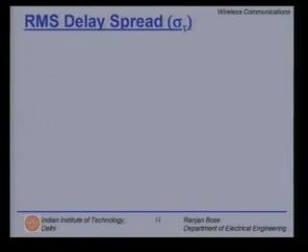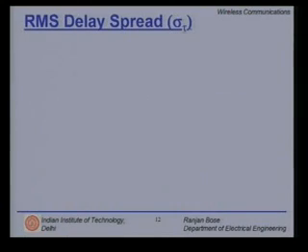Now let us revisit very briefly the concepts of coherence bandwidth, coherence time and delay spread, because we will realize that diversity techniques, equalization techniques and coding techniques, individually or in combination, must be used in different channel conditions, whether it is frequency flat fading, frequency selective fading, fast fading or slow fading, right.